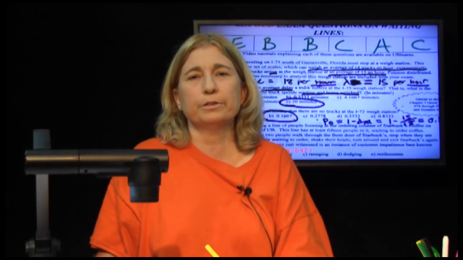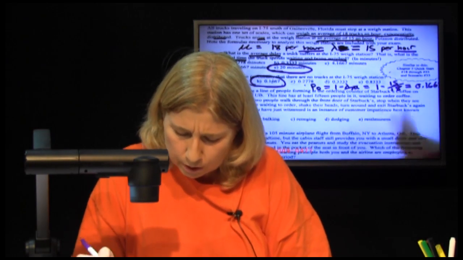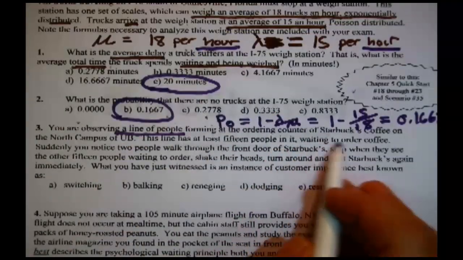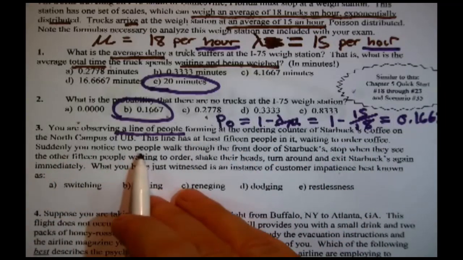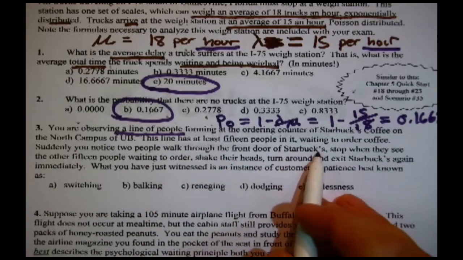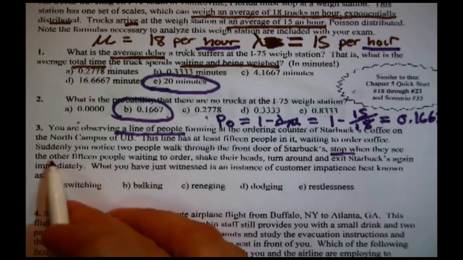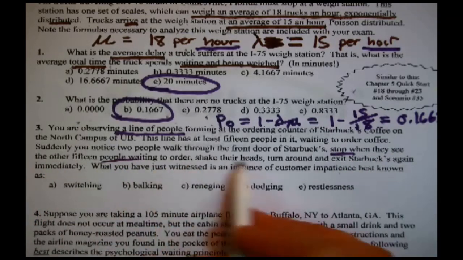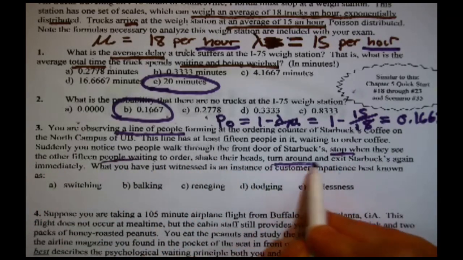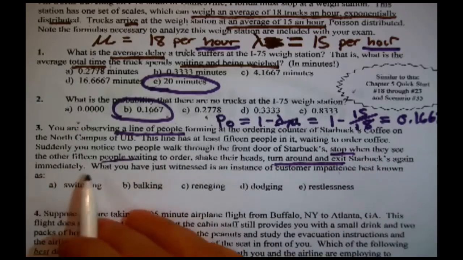That answers that question. Okay, now, the next question isn't a mathematical question. It's not an M/M/1 question. It looks like it is a conceptual question. Let's take a look. You are observing a line of people forming at the ordering counter of a Starbucks coffee on the North Campus of UB. In other words, a queue. This line, or queue, has at least 15 people in it waiting to order coffee.